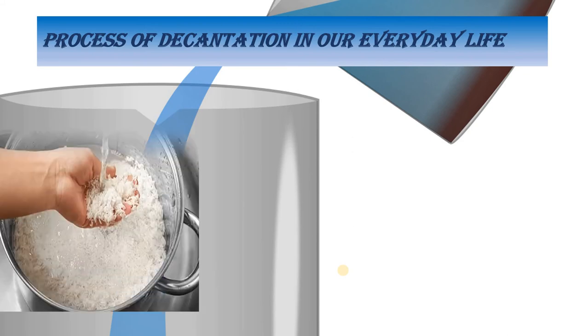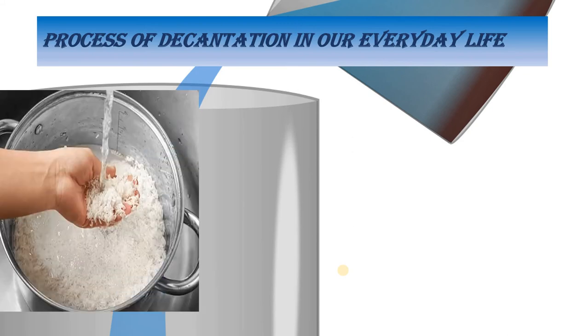Now here you see, when we add water to the rice or pulses taken in a vessel, you will find that the impurities such as dust and soil particles get separated and mix up in the water. Due to this, the water becomes a little dirty. You will find the water is no more transparent. In that case, the water has become what? It has become opaque, oh sorry, translucent in that case.